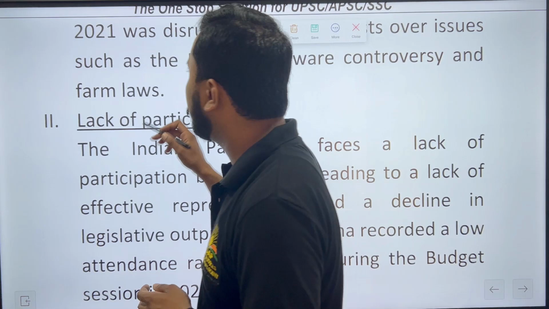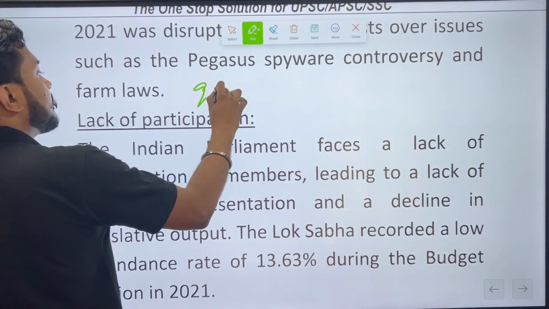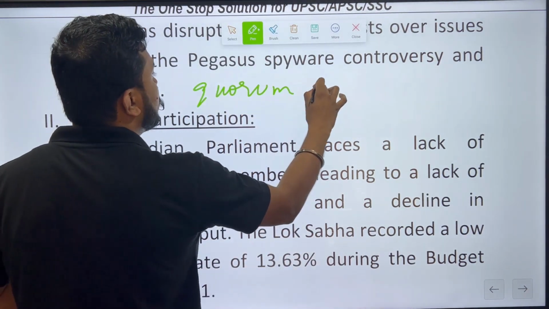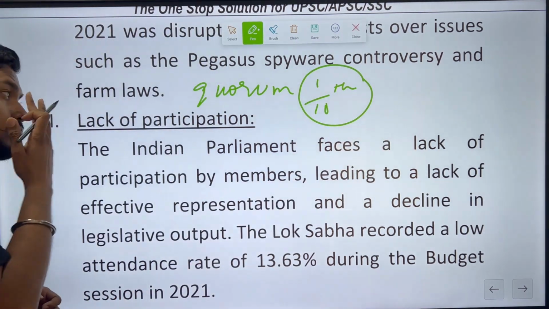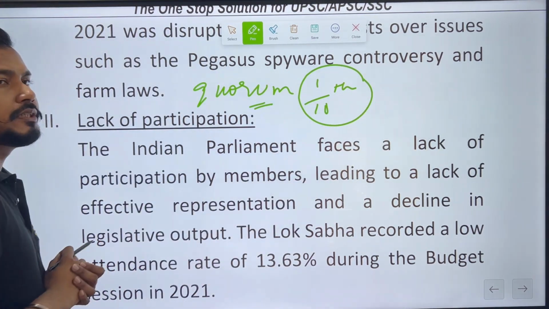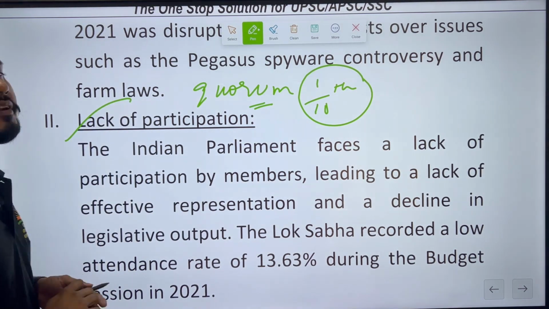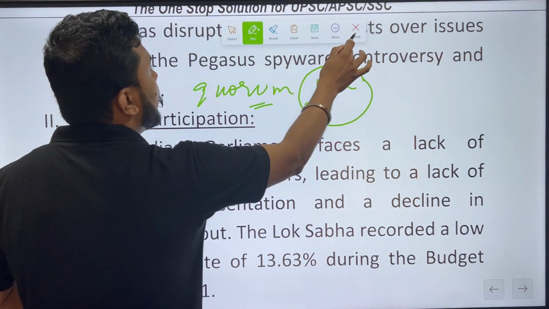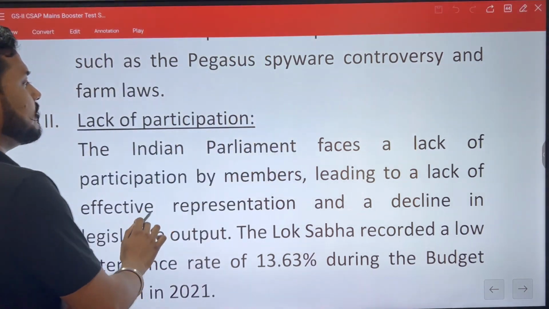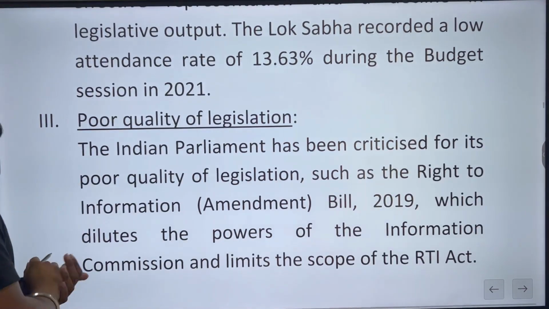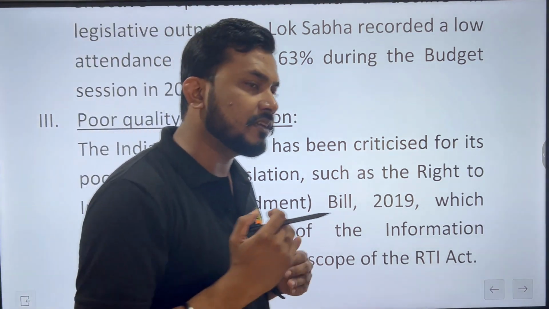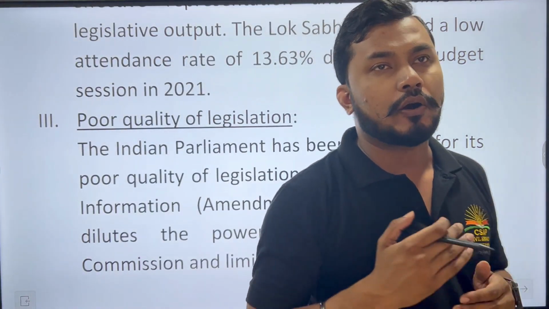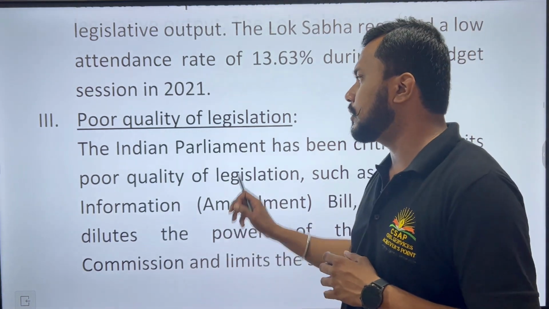We have a manual that says everything needs a quorum, around 1/10, and sometimes we do not even get that 1/10. So it becomes very important that there is proper attendance in this particular parliament. Then you can see poor quality of legislation, because some things never get proper debate and discussion, and because of that we get a poor outcome. That is one of the main aspects.